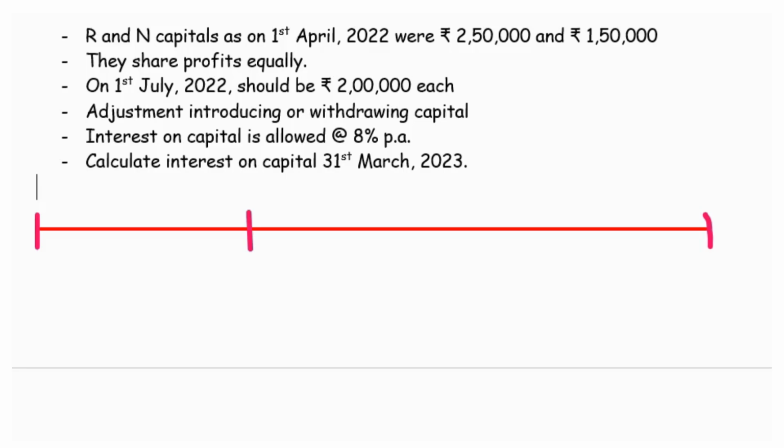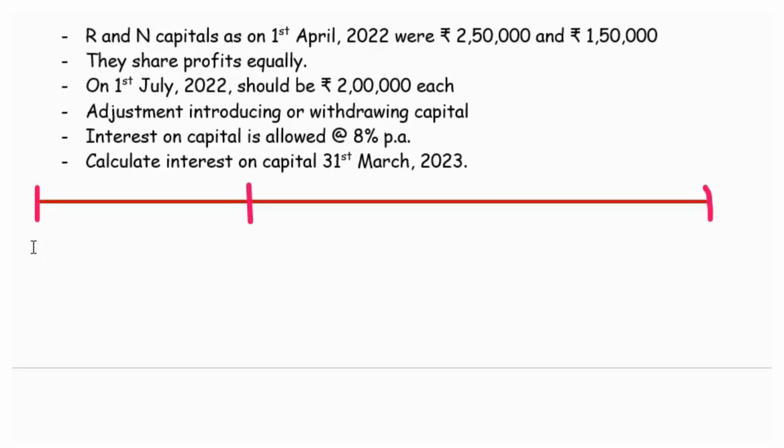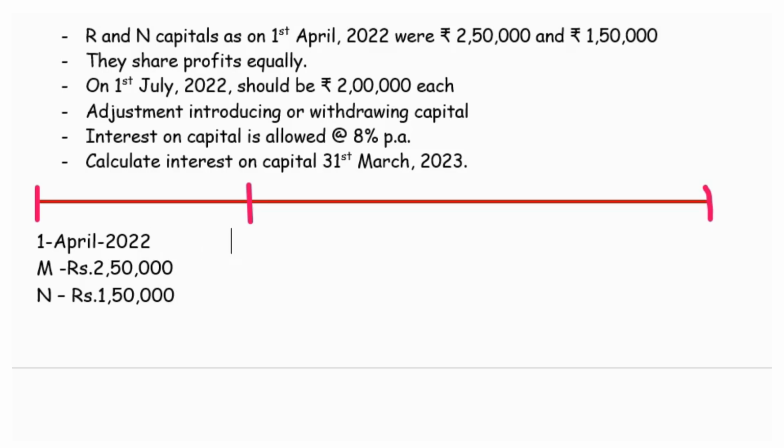On 1st April 2022, the capital of M is rupees 2,50,000, and for N the capital is rupees 1,50,000.